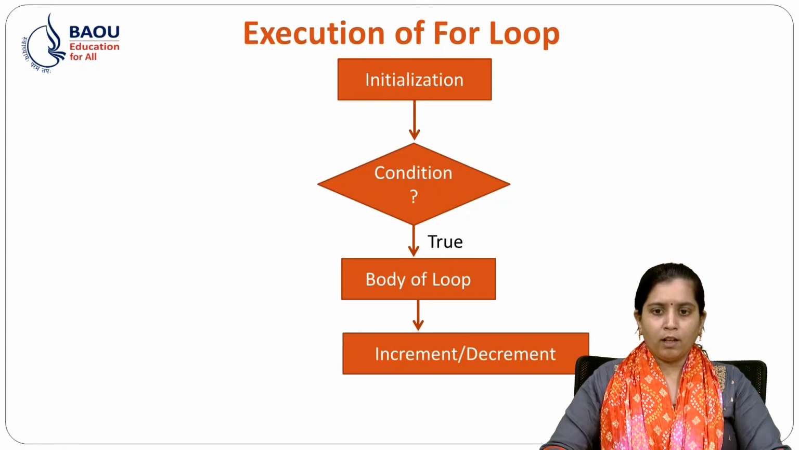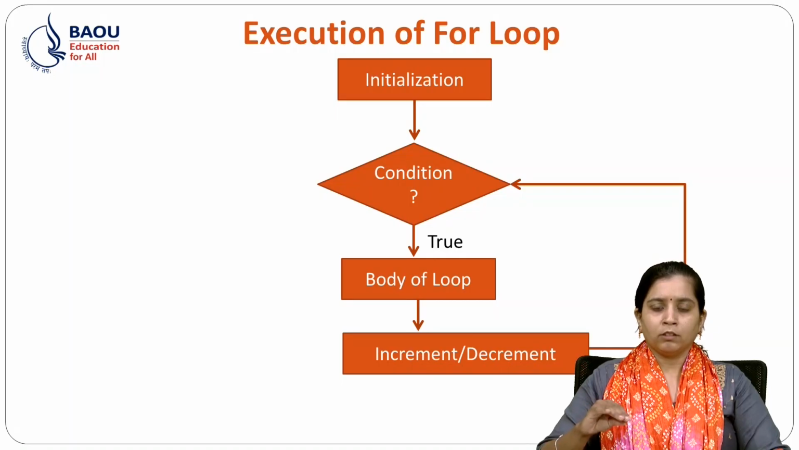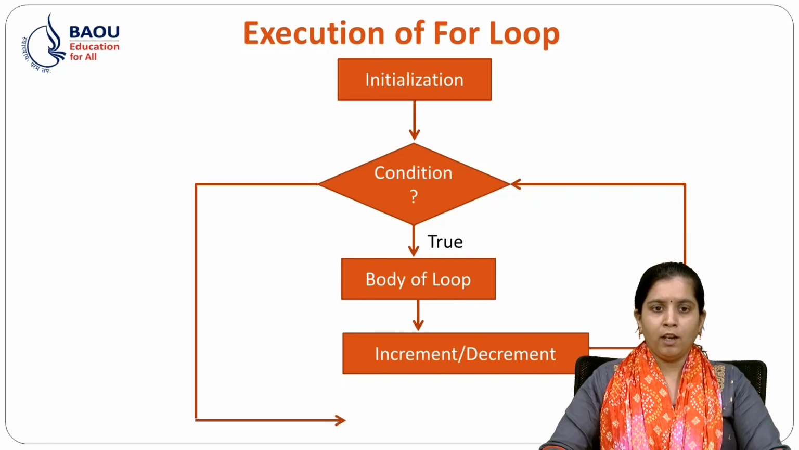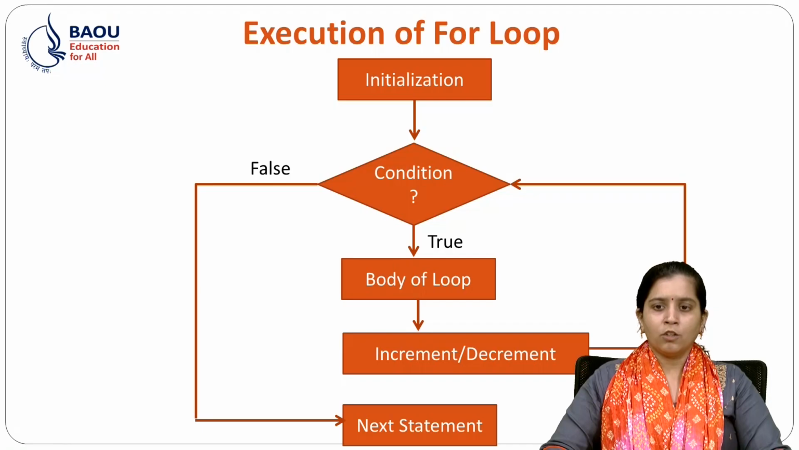After incrementing, we will check our condition again. If it is true, it will execute the body of the loop, and afterwards it will do the increment or decrement. If the condition is false at the last iteration, it will go out of the loop and it will execute the next statements in the program.